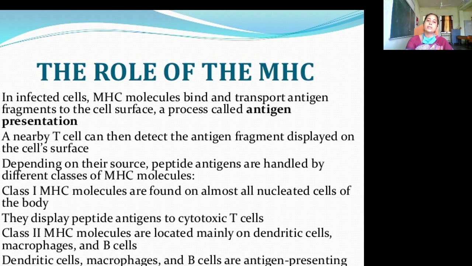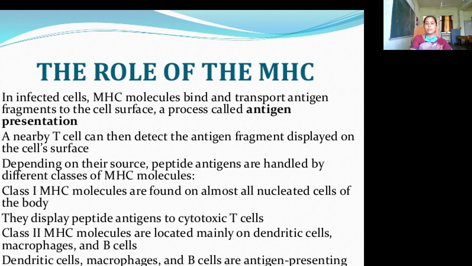In infected cells, MHC molecules bind and transport antigen fragments to the cell surface, a process called antigen presentation. A nearby T cell can then detect the antigen fragment displayed on the cell surface. Depending on their source, peptide antigens are handled by different classes of MHC molecules. Class 1 MHC molecules are found on almost all nucleated cells of the body.